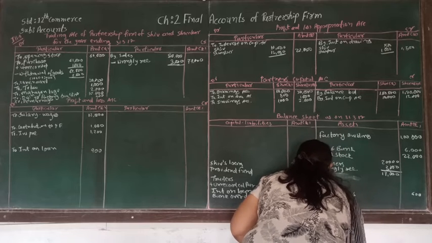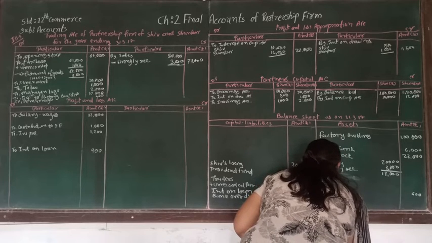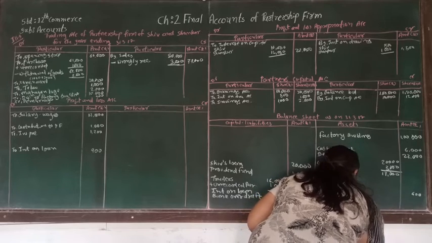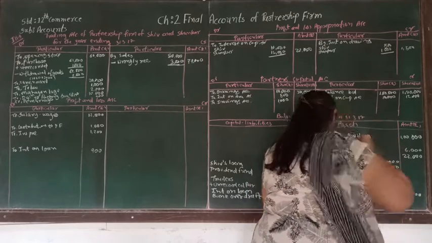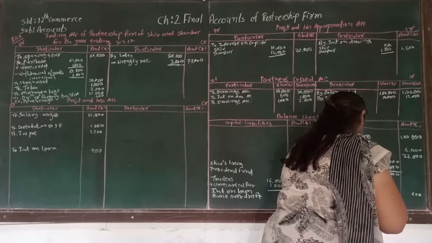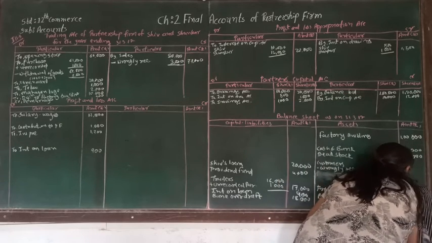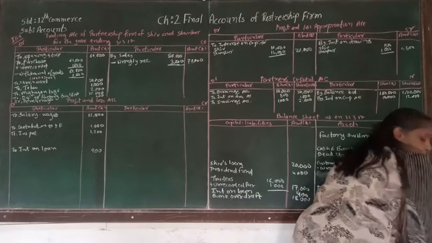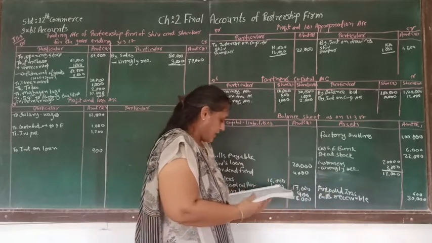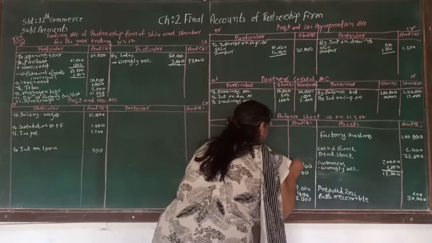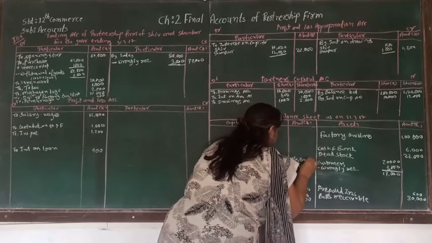Here bills receivable is 30,000, and bills payable is 14,000.